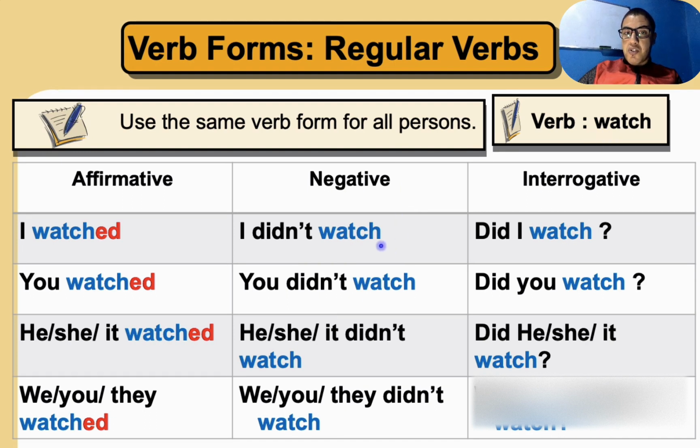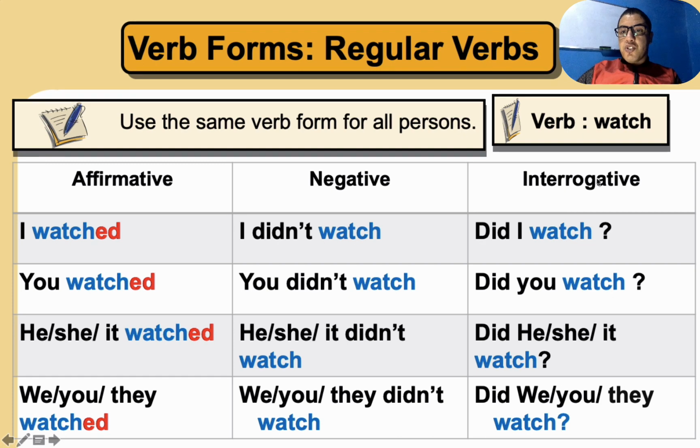Please remember that in the negative form and in the interrogative form, we only use the original verb. So we don't add ed. In the negative, no ed. In the interrogative, no ed. Why? Because in the negative we have didn't, and in the interrogative we have did. So in the interrogative we have did I watch, did you watch, did he, she, it watch. Then we have did we, you, they, again watch.